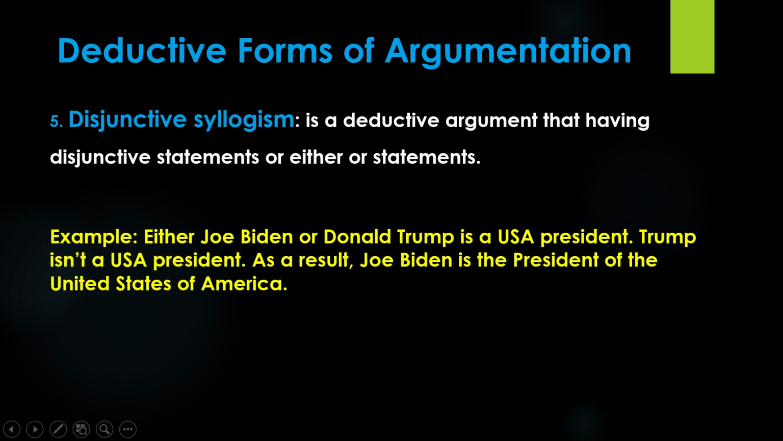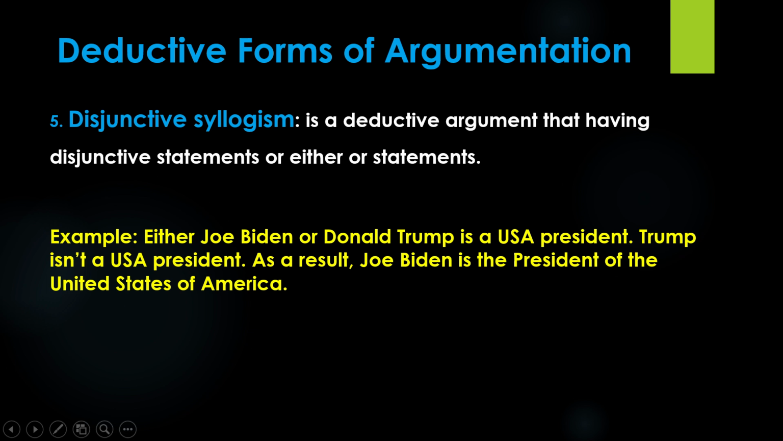The fifth deductive form is disjunctive syllogism. Disjunctive syllogism is a deductive argument that has disjunctive statements, or either-or statements. Example: either Joe Biden or Donald Trump is a USA president. Trump isn't a USA president. As a result, Joe Biden is the President of the United States of America.